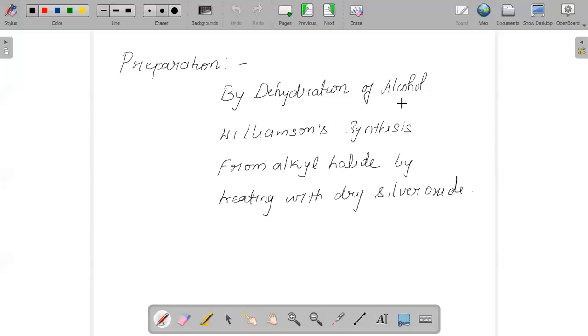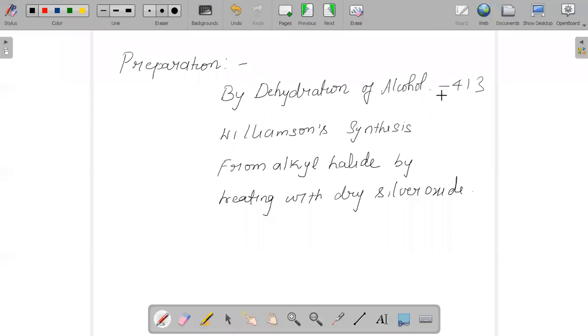The condition required to form ether from alcohol is to maintain a temperature of 413 Kelvin, and we should use less alcohol so that we need more alcohol for the further mechanism.